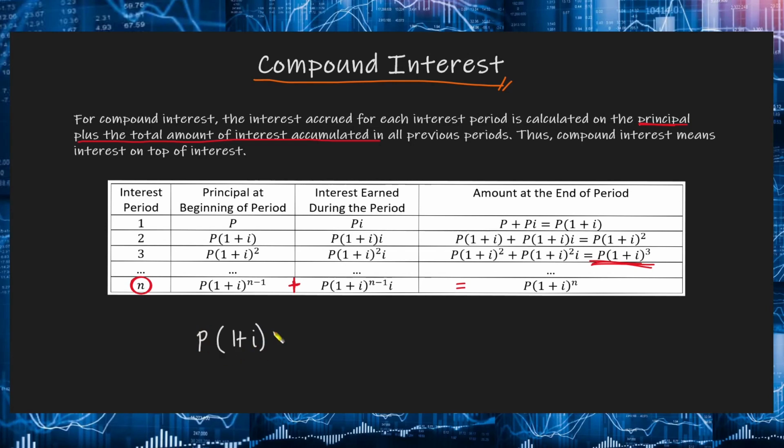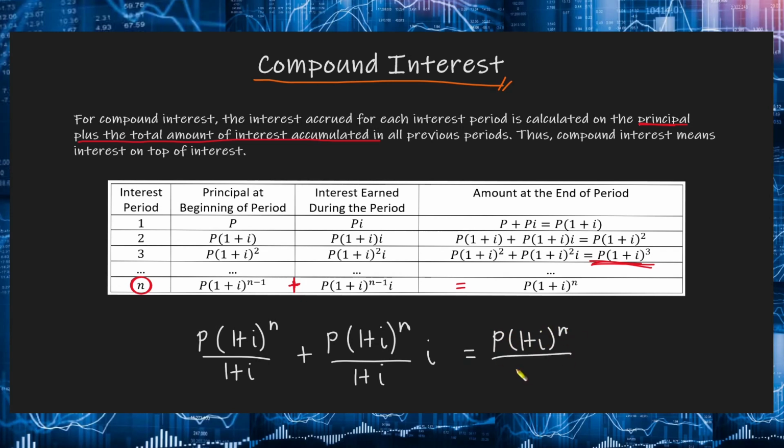We have P times 1 plus I raised to n, yung 1 plus I raised to negative 1 natin, pwede natin siyang ilagay sa denominator. And then for the interest, this will be P times 1 plus I raised to n times I, and then divided by 1 plus I. Again, yung 1 plus I raised to negative 1, yan yung nasa denominator natin. And then, if we factor out P times 1 plus I raised to n over 1 plus I from both of our terms here, for the first term, i-divide natin ito, that will be equal to 1. And then, for the second term, i-divide natin ito, that will be equal to I. So, 1 plus I, magka-cancel out lang. Therefore, we are left with P times 1 plus I raised to n.